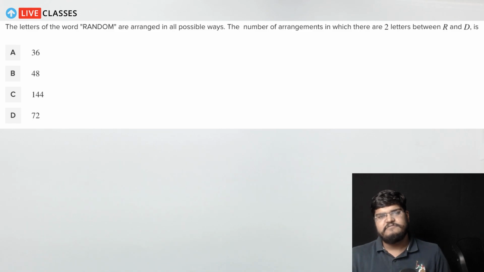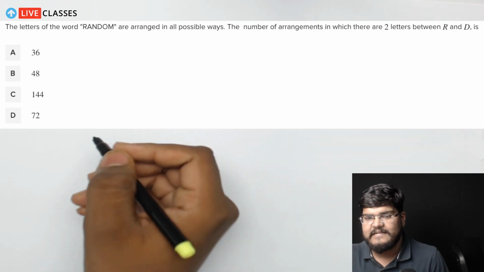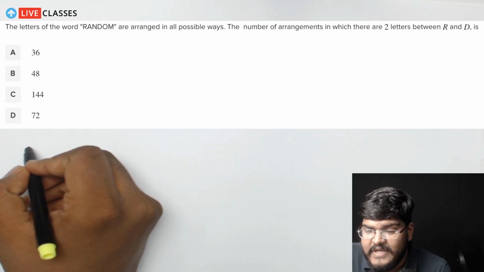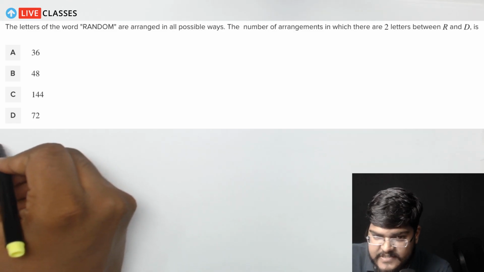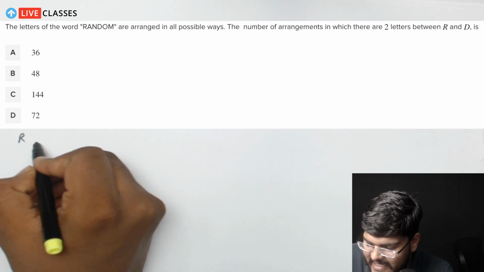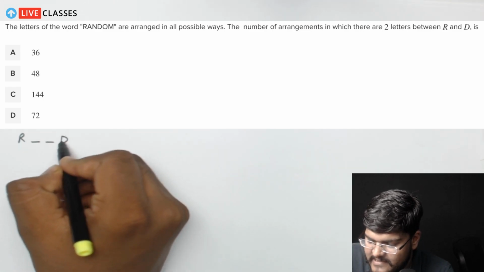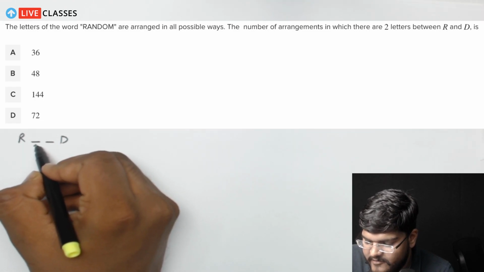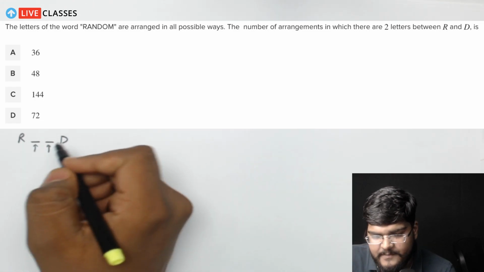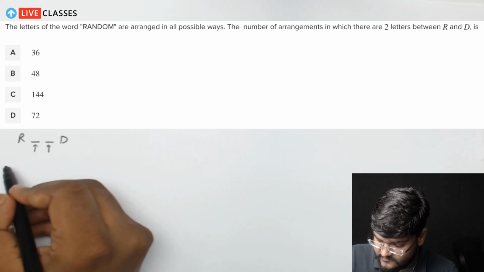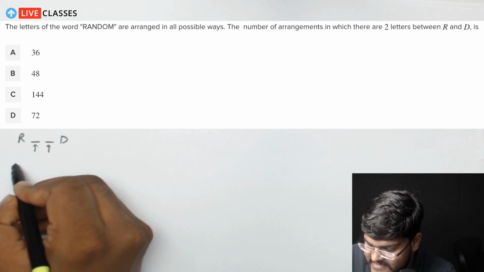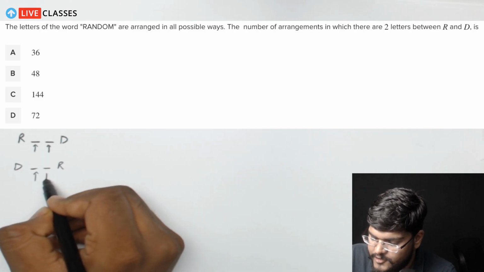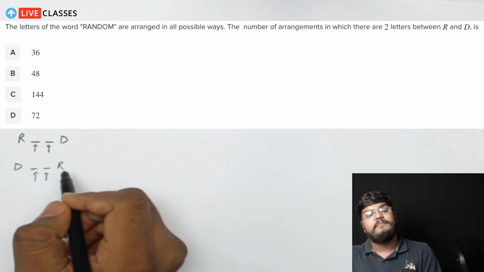In this particular question, the constraint is that we have to talk about the arrangements in which there are two letters between R and D. So clearly you can say that if R is here, then D would be here, and in between there will be two places empty. But at the same time, we can also have a possibility in which D is here and R is here, with two places in between.